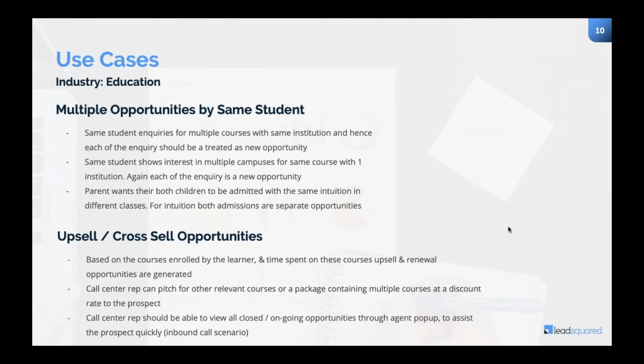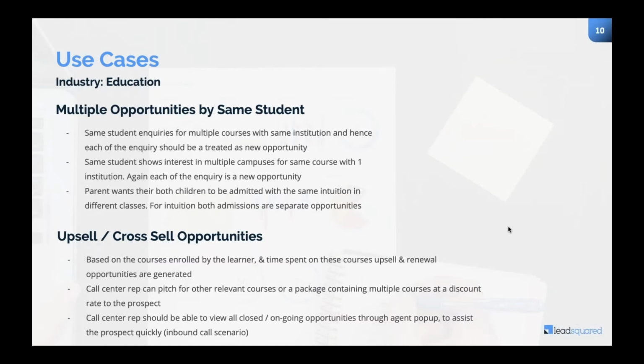So what we did, we had the contact entity as parent, and under parent, we had admissions. Under each admission, we were listing the name of the child, date of birth, the class that he is getting into, and so forth. And that's how the entire life cycle for admission was getting mapped.